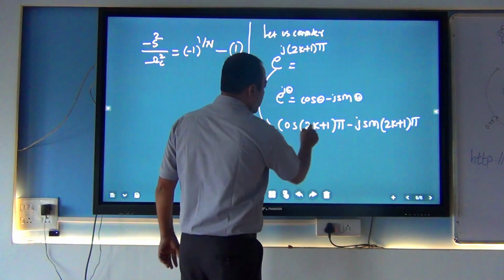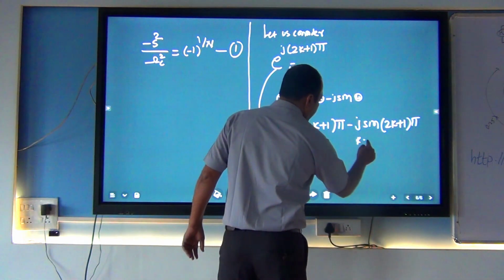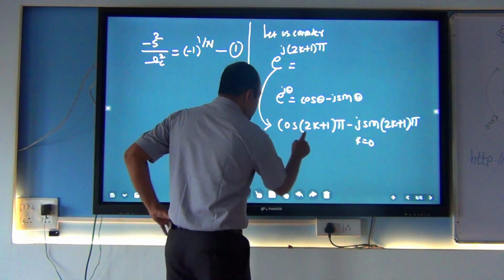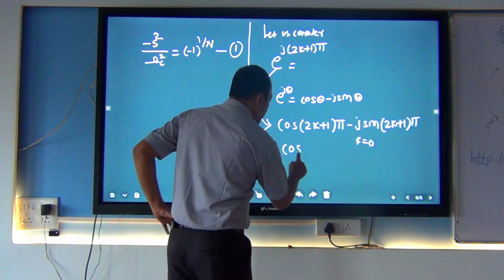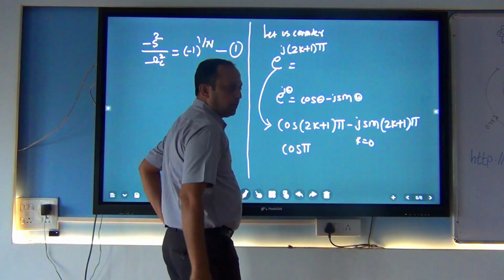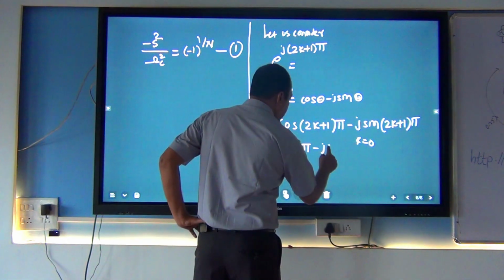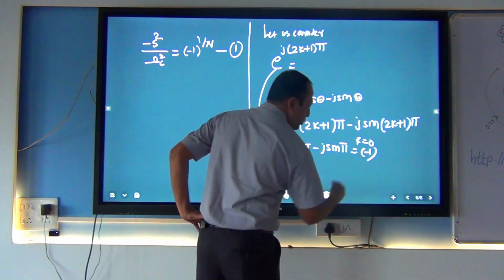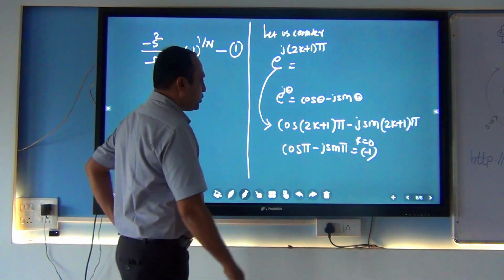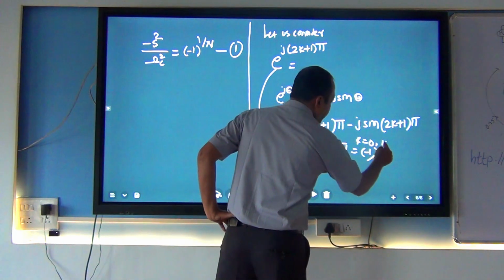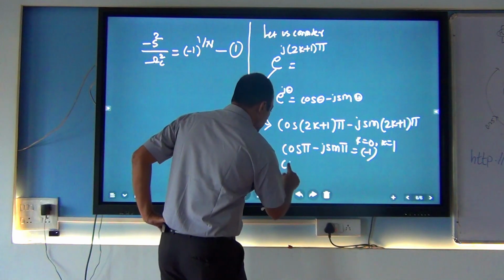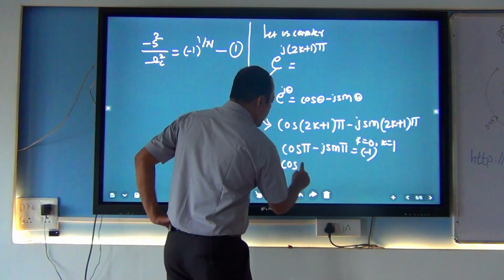I am substituting the value of k is equal to 0. What happened? When I am substituting k is equal to 0, this is cos pi minus j sin pi. The value of this is minus 1. I am substituting k is equal to 1. What is the value? Again it is cos of 2 into 1 plus 1, it is 3 pi.